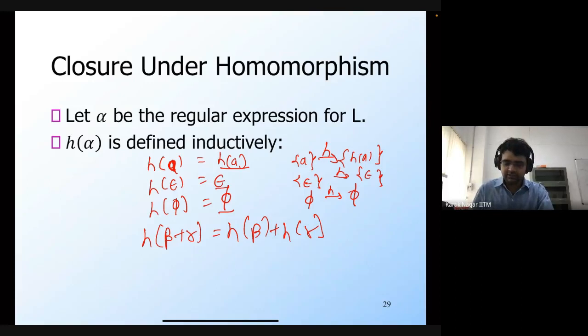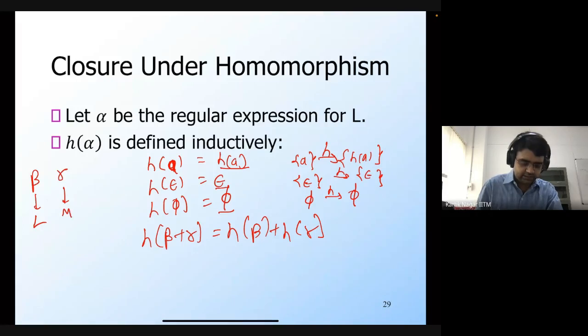Yeah, so this is correct, right? So what is happening here? Beta and gamma are two regular expressions, and they would describe the languages, let's say L and M. So when we say beta plus gamma, the language is going to be L union M. So H of L union M would simply be H of L union H of M.